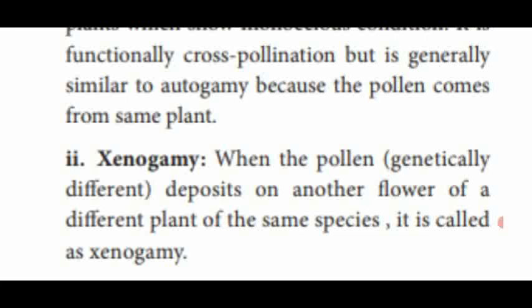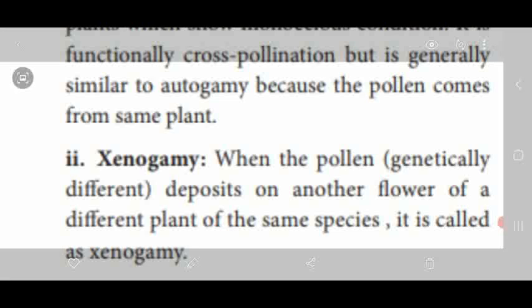So the anther of the flower of plant A is transferred to the stigma of the flower of plant B. But both of them, what is that? Same species. That is called xenogamy, which is important.